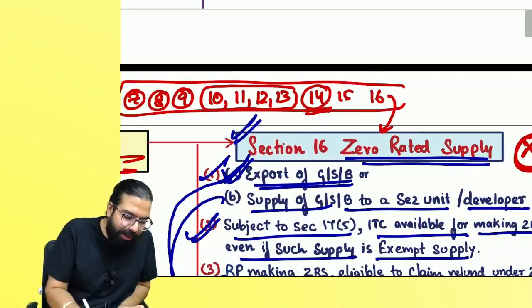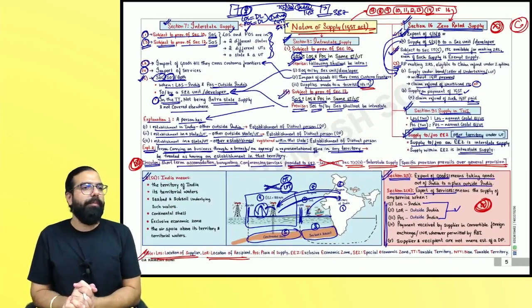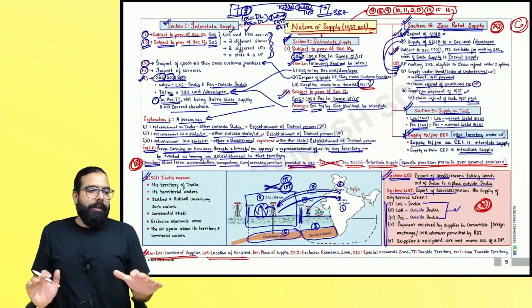Are we all clear till here, everyone? I'll stop my revision on the chapter of nature of supply. Done.